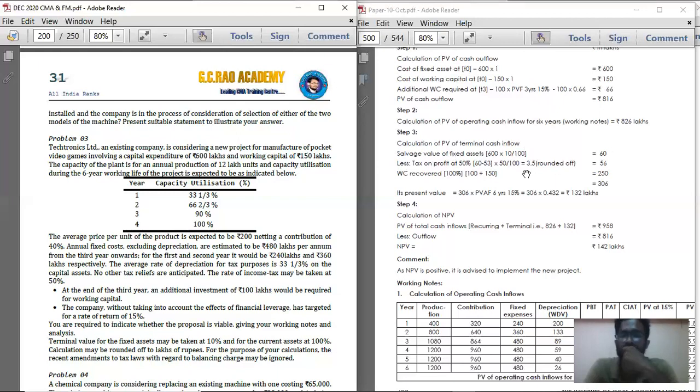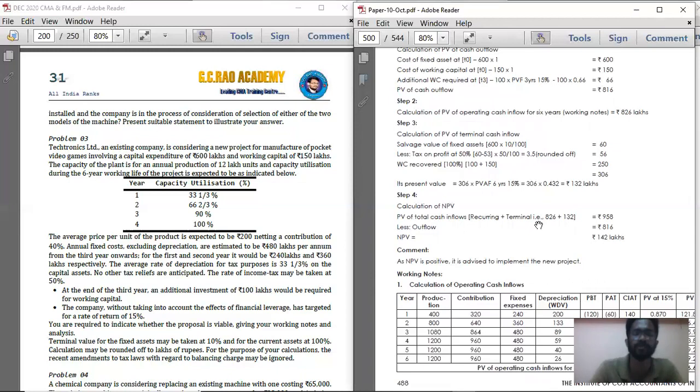So salvage value is 60, and 3.5 is the tax which you are going to pay on the long-term capital gain. So if you deduct that, you are going to get round of 56. So 56 plus 250, you are going to get 306. So 306 is the terminal value. So multiply the 306 with the present value factor, that is 0.432. If you multiply, you get 132 lakhs, that is 132 is your present value of terminal cash inflow. So if you add terminal cash inflow with the present value of cash inflow, you'll get the total present value of cash inflow.